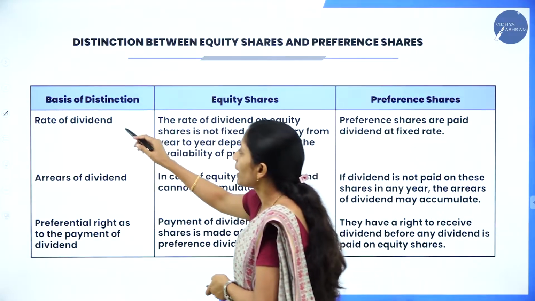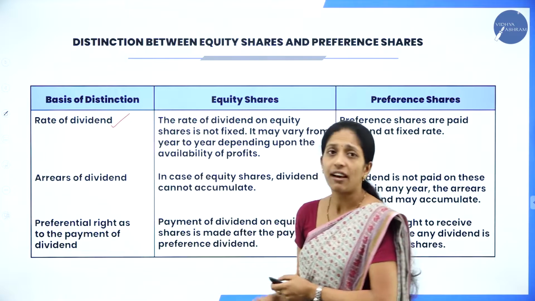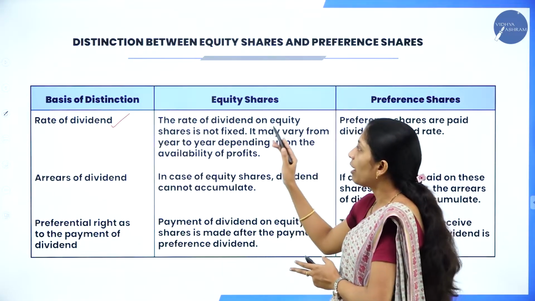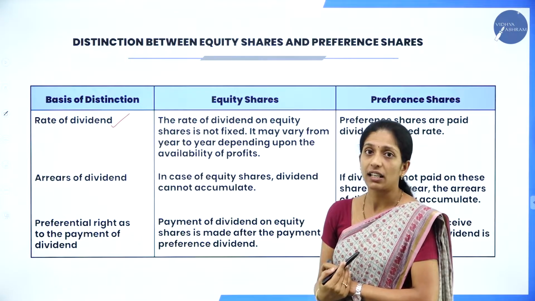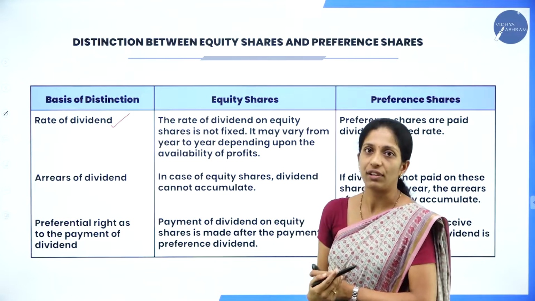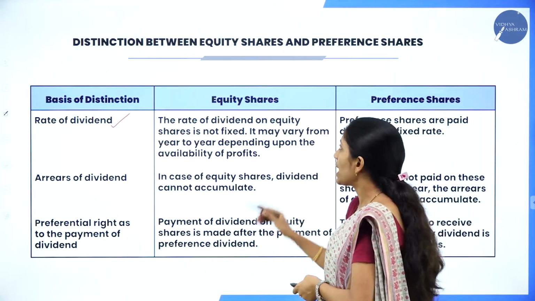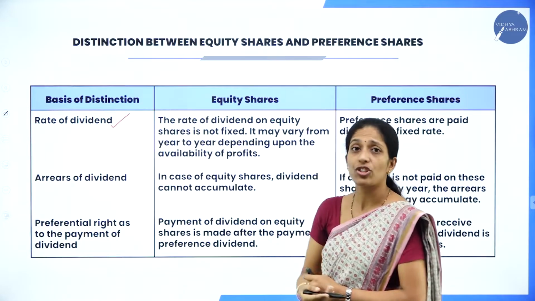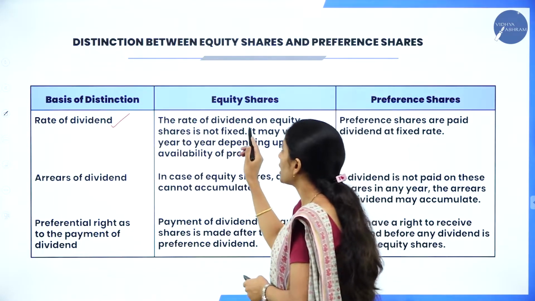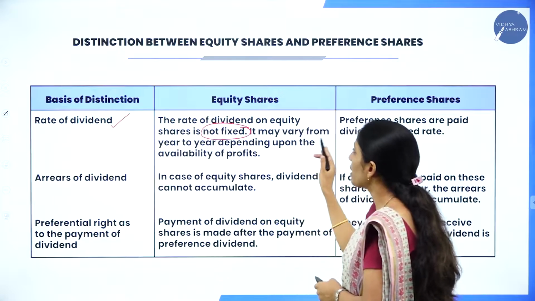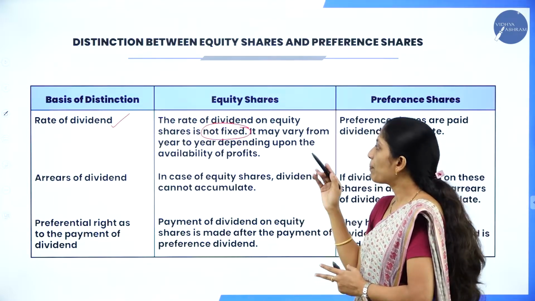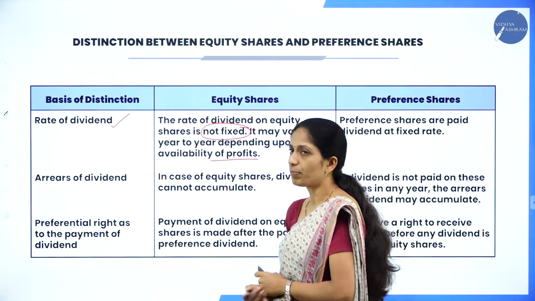Now coming to the first one, under basis we have rate of dividend. So how the rate of dividend will be there under equity shares and how the rate of dividend will be there under preference shares. Under equity shares, the rate of dividend is not fixed. It may vary from year to year depending upon the availability of profits.